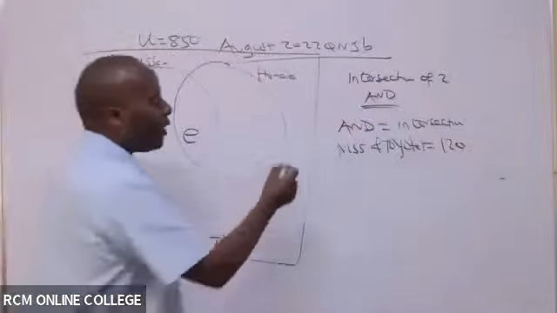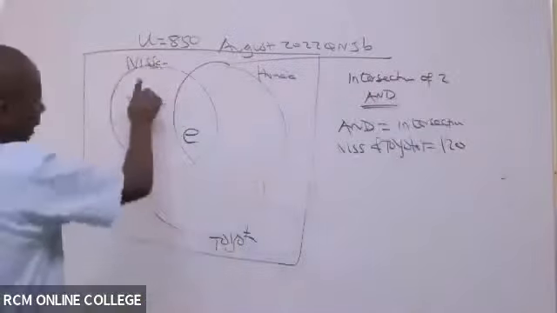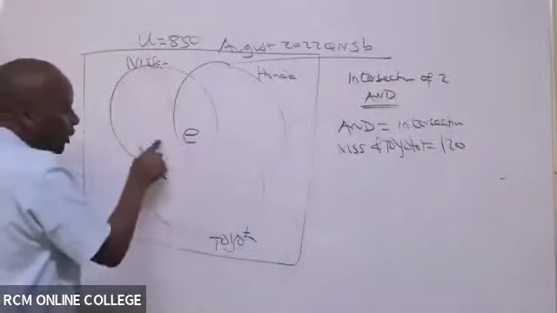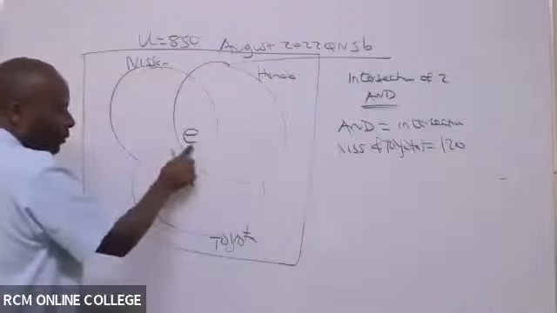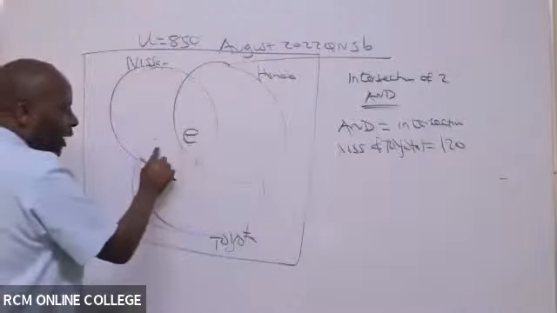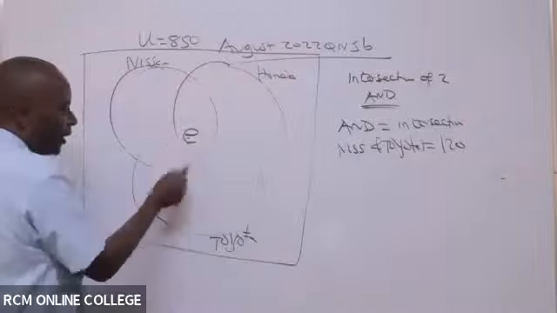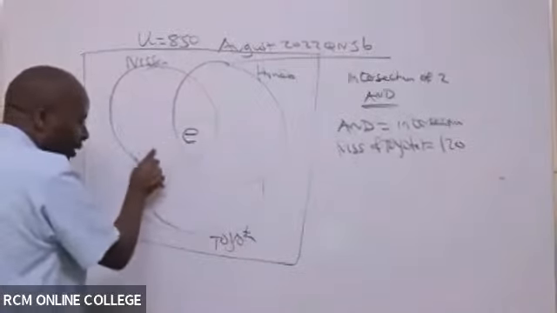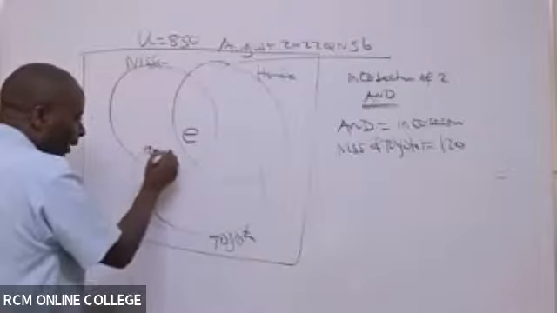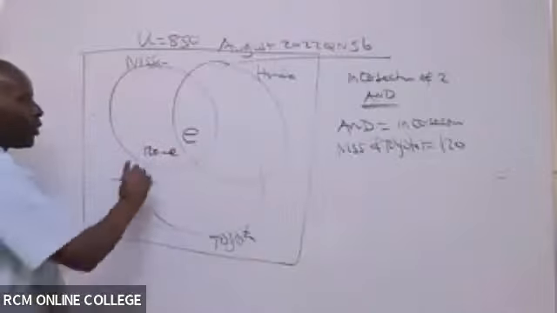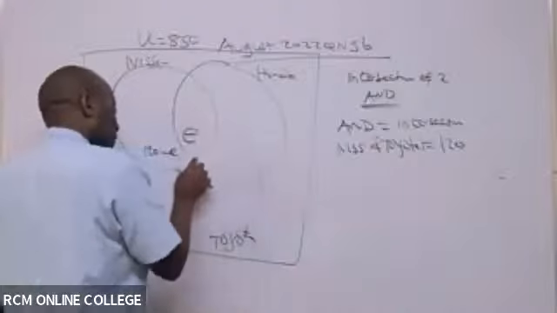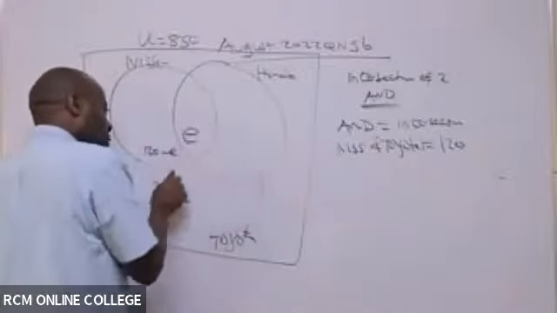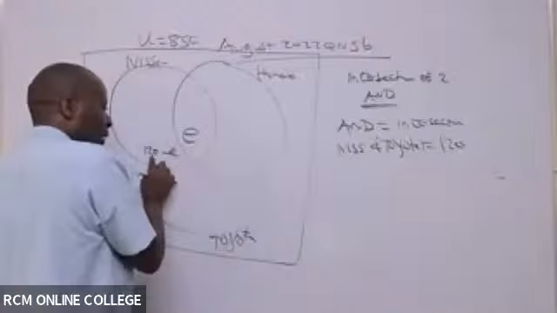Where we have Nissan and Toyota, these two parts are the two intersections. If you add this and this, you get 120, so I can get this small part here. This part will be 120 minus E, because the total here is 120.